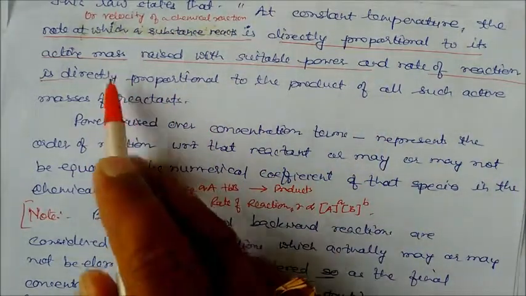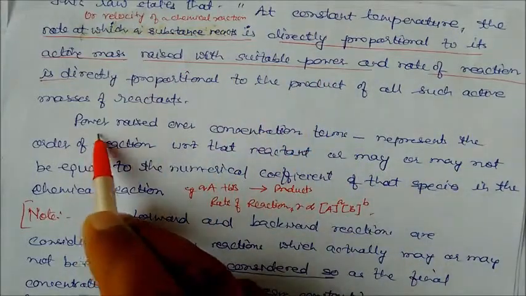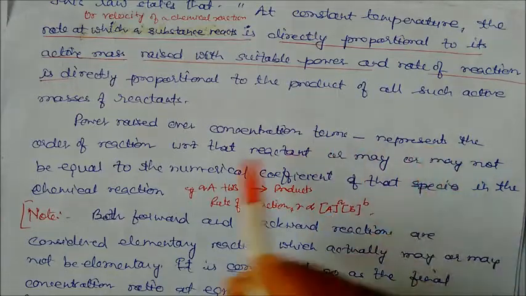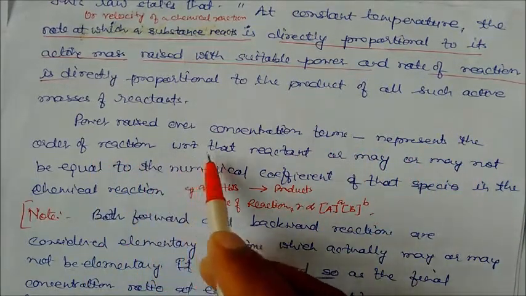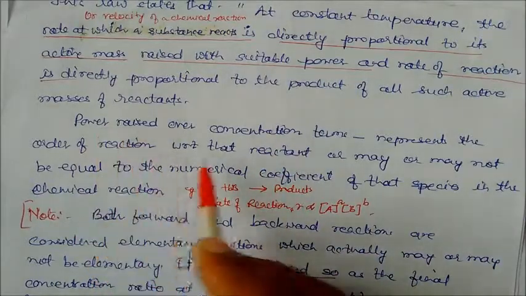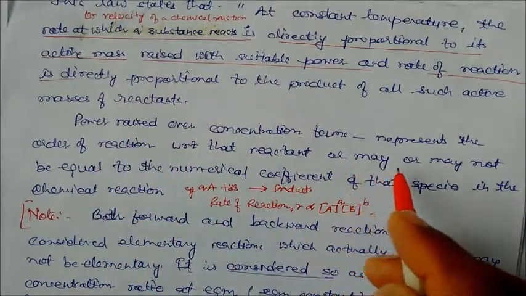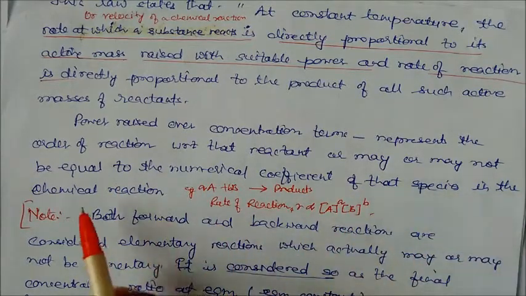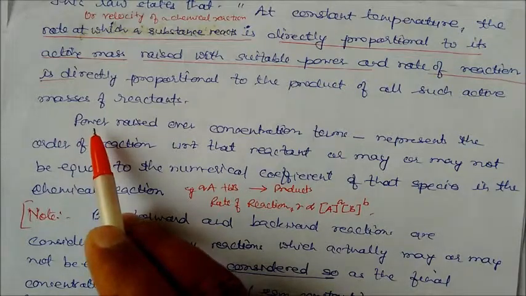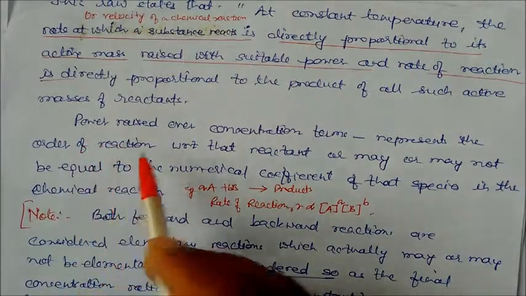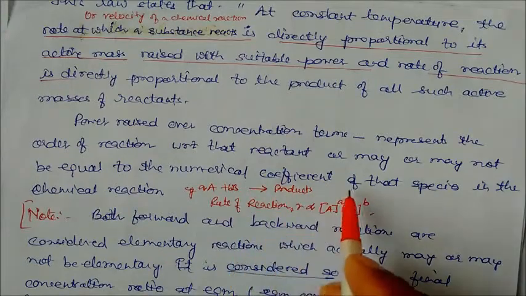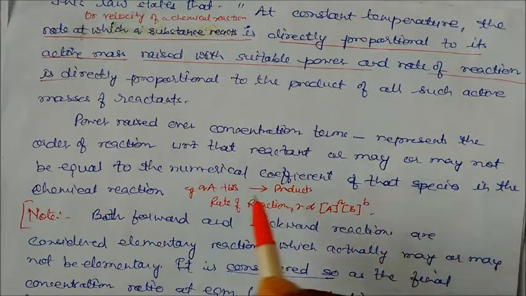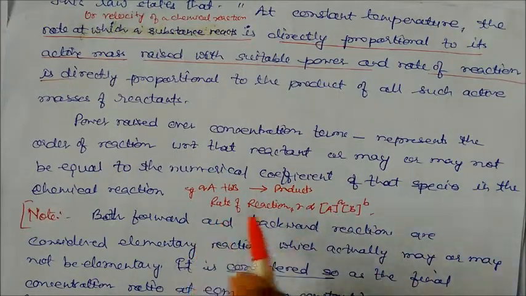Here, one term is the active mass raised to a suitable power. This power over the concentration term represents the order of reaction with respect to that reactant. It may or may not be equal to the numerical coefficient of that species in the chemical reaction, since this power term is experimentally determined. But in our chemical equations, we will take it as equal to the coefficient for ideal conditions.